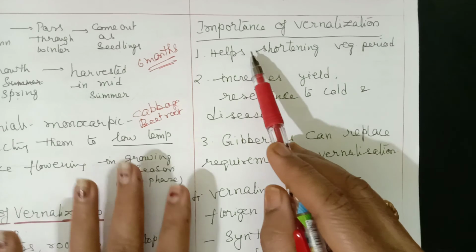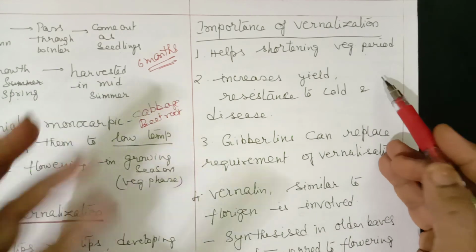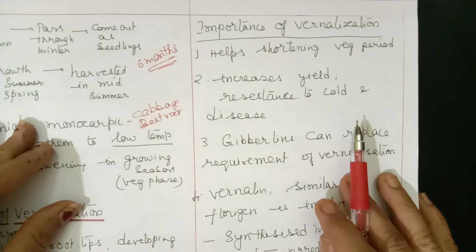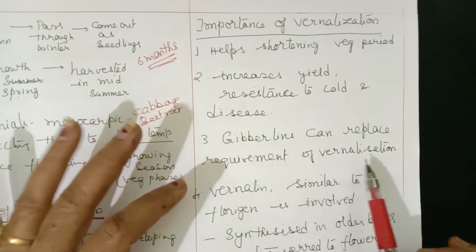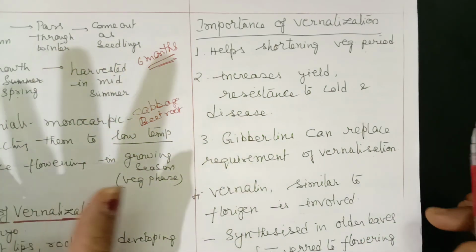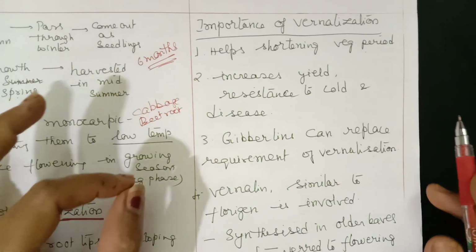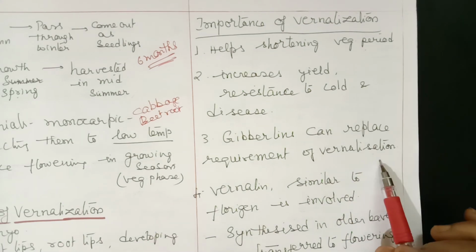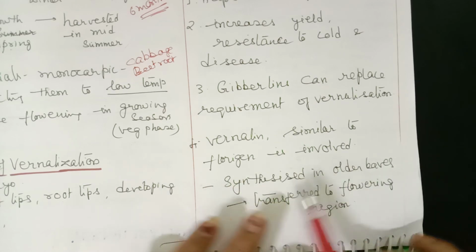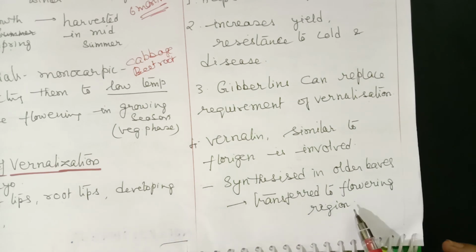Now, what is the importance? It helps shorten the vegetative period. When we shorten the vegetative period, the yield can be increased. It also gives resistance to cold and disease. Gibberellins can replace the requirement of vernalization. Suppose the plant is not exposed to low temperature, but if we treat it with gibberellins, then it can induce flowering. So gibberellins show a similar effect to that of vernalization. Vernalin, a hormone similar to florigen, is synthesized in older leaves and transferred to the flowering region.